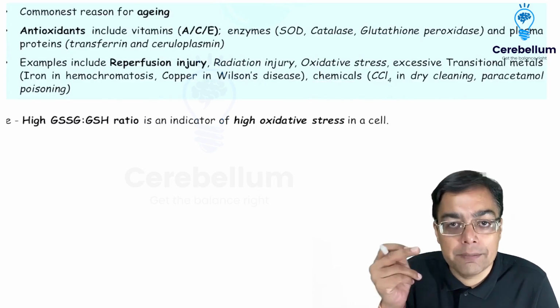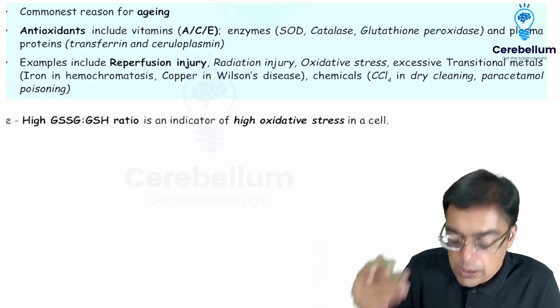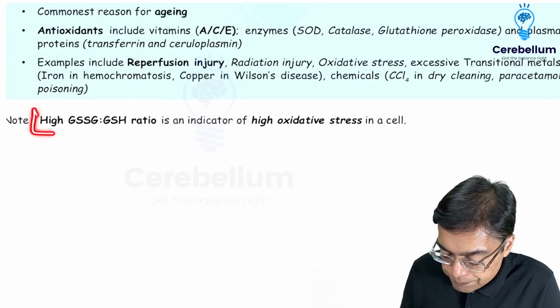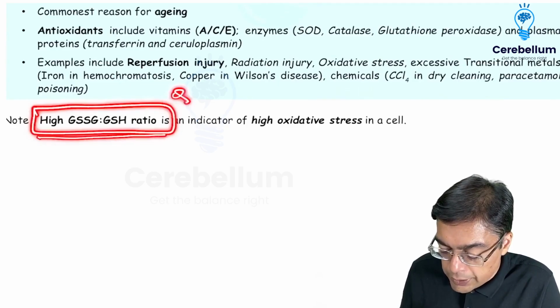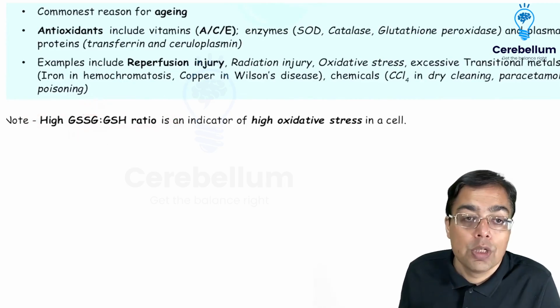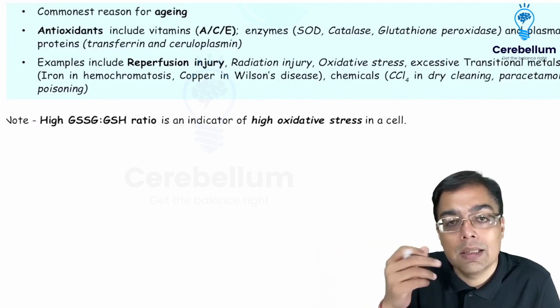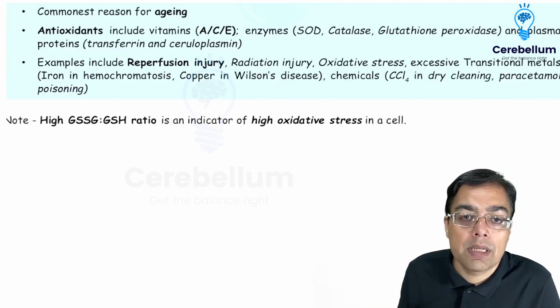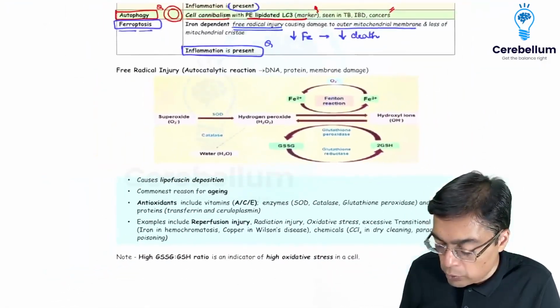How do you decide that a cell is suffering from more free radical injury or more oxidative stress? That is because of a particular ratio, and this ratio is given the name of the oxidized glutathione to the reduced glutathione ratio. So the higher this ratio, that means you are having more oxidized glutathione, and that is what is going to contribute to the presence of the oxidative stress status inside the cell. So that's what we just need to keep in mind over here.